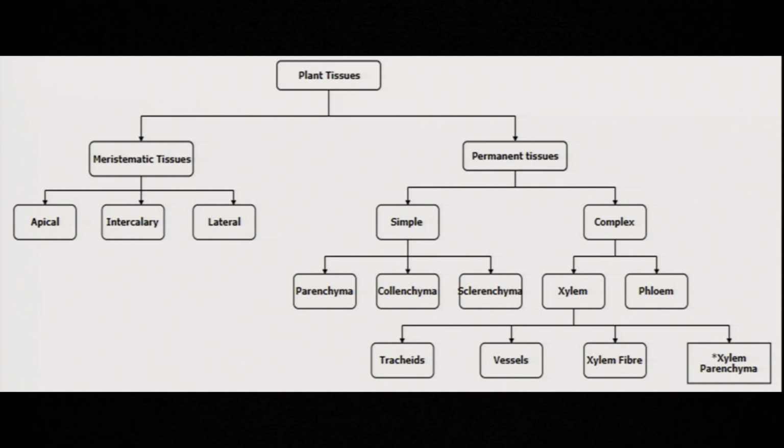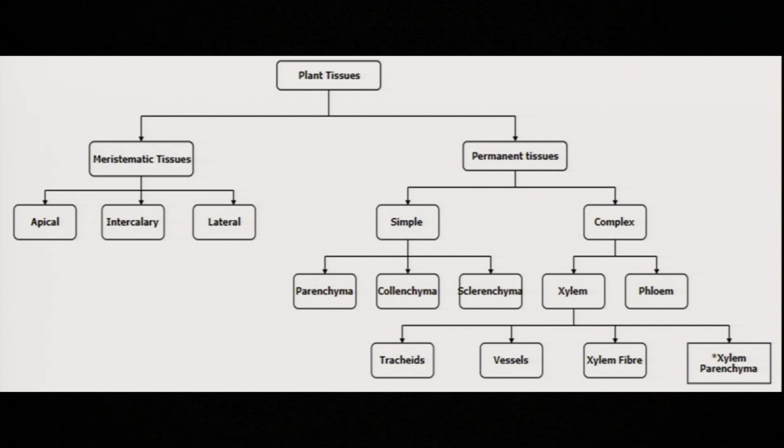Permanent tissues are again divided into two types on the basis of their structure, whether they are similar or dissimilar. One is simple and the second one is complex. The simple permanent tissues are again divided into three types: parenchyma, collenchyma and sclerenchyma. But the complex permanent tissues are divided into xylem and phloem.